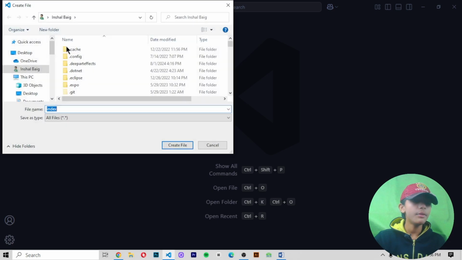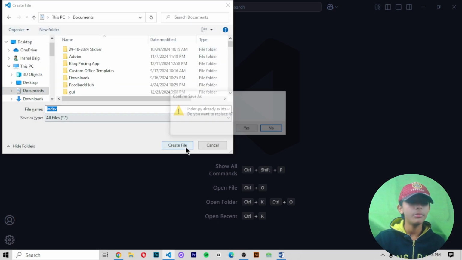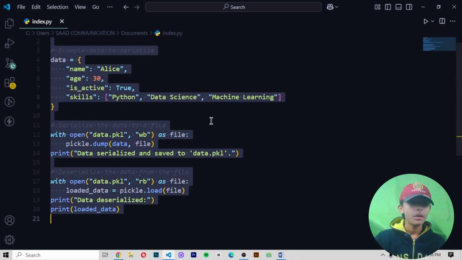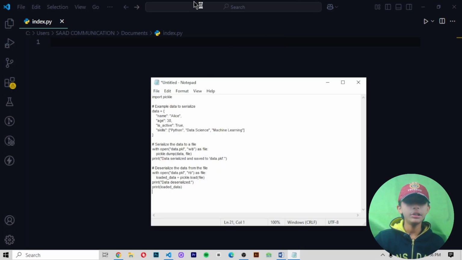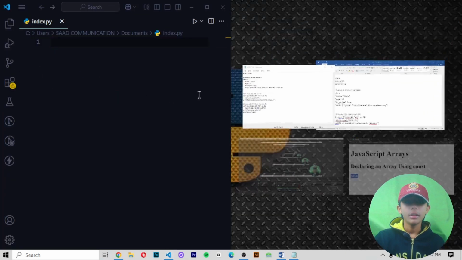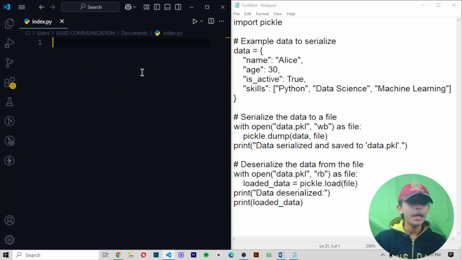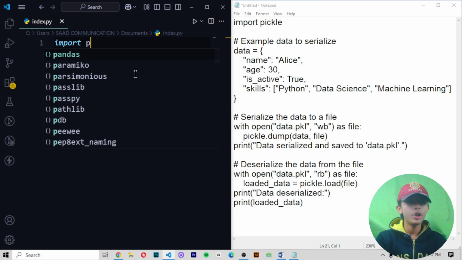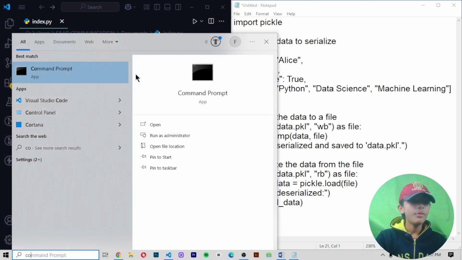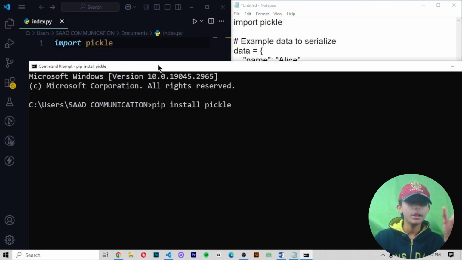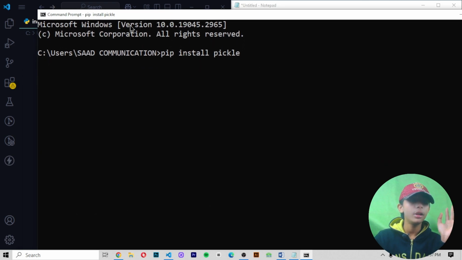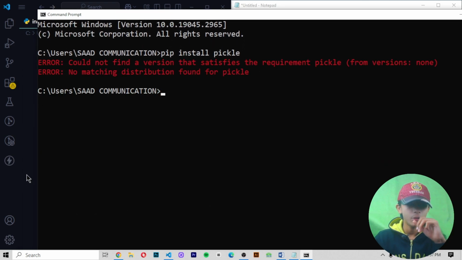So first of all, create a file, and I'm saving this file in my documents, and let's write this code. So let's start to write this code and let's see the output of it. First of all, I import a module by the name of pickle, and if you want to download this module, you just run pip install pickle. So download this module if it has not been downloaded on your PC, and it will be easy to write these codes.